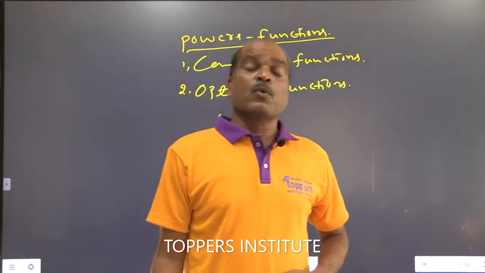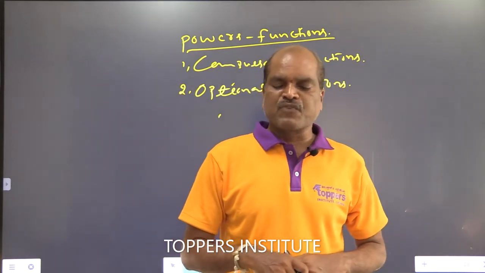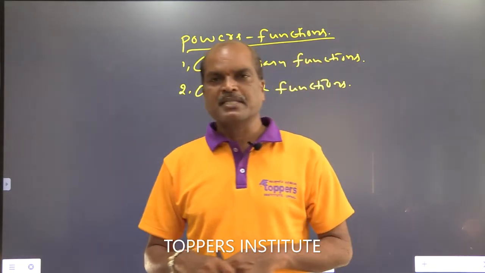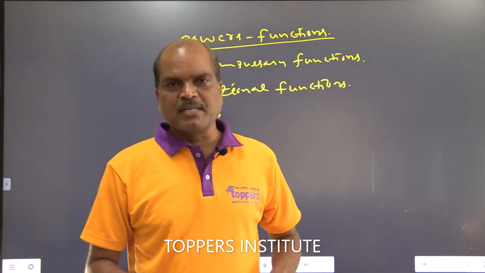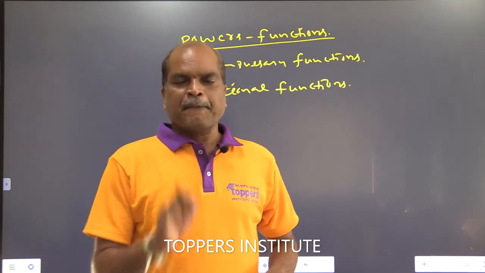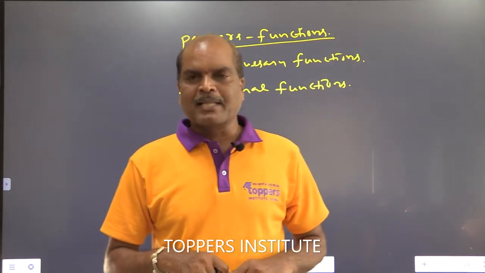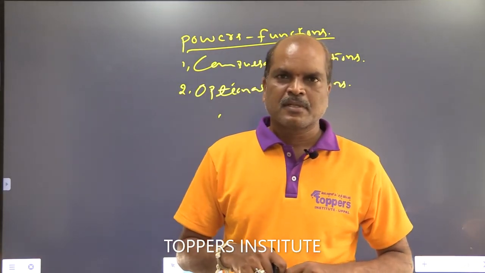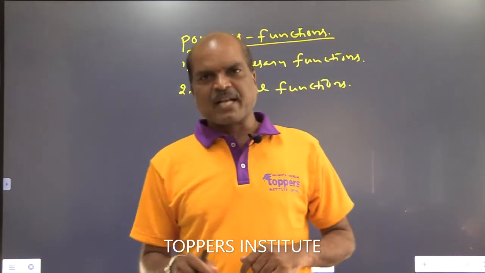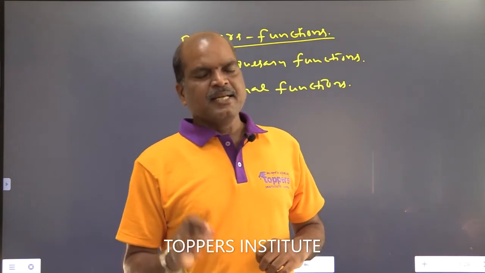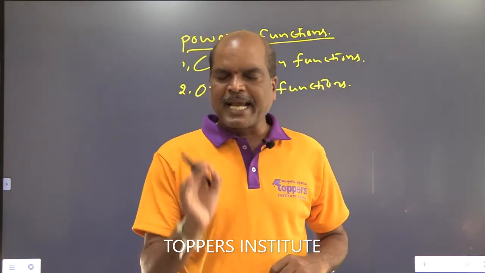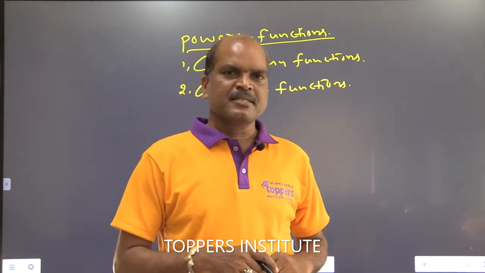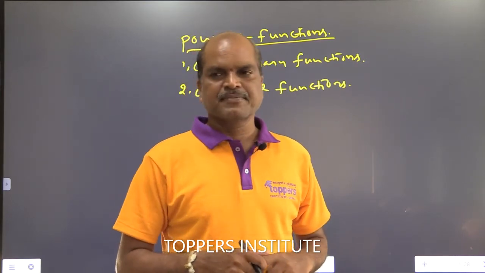So what are the compulsory functions of a municipality? In that, first one, maintain the birth and death register properly. Frequently, periodically, regularly, maintain the birth and death register. That is compulsory.